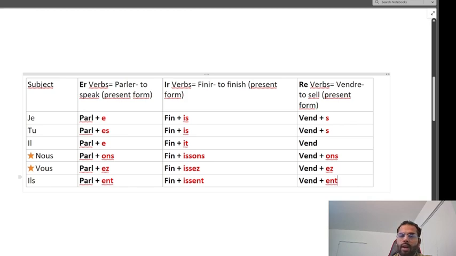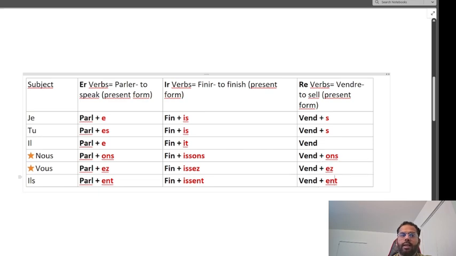and ils vendent. You see here, I did pronounce the endings when I conjugated the verbs with nous and vous. So I did say nous vendons, vous vendez. Whatever I wrote, I did pronounce. But with other subjects, I did not pronounce the endings. So I said je vends, tu vends, il vend, and ils vendent.